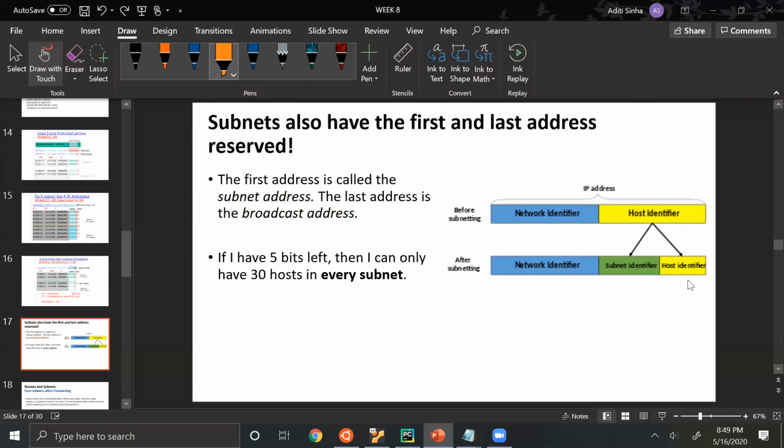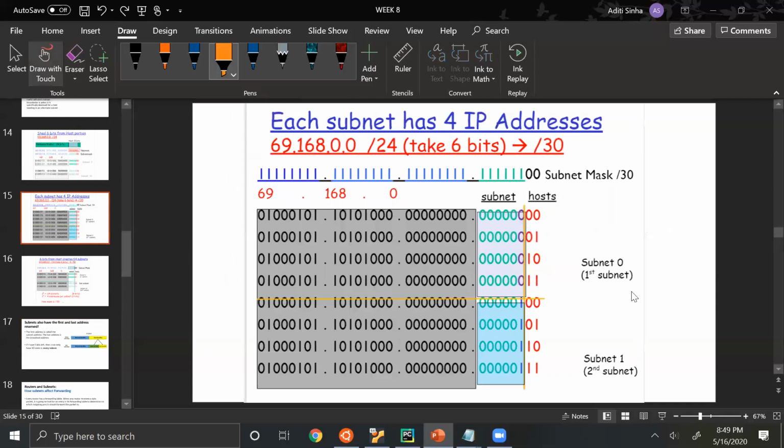So if I have 5 bits left here in the host identifier, now after subnetting, then I can only have 2 to the 5 minus 2, which is 32 minus 2, 30 hosts in every subnetwork. So this address, the first one you can see here, and the last one you can see here is reserved. And in this example, which is different from this example here, only 2 hosts can be assigned, that is, can exist in a particular subnetwork.